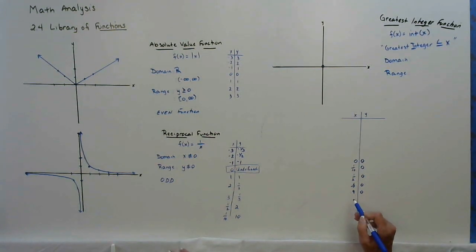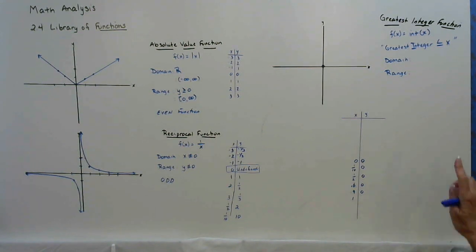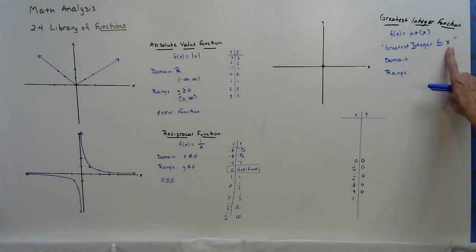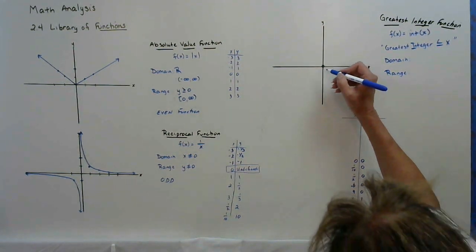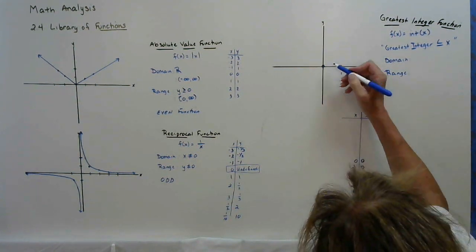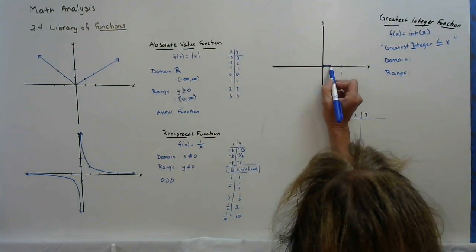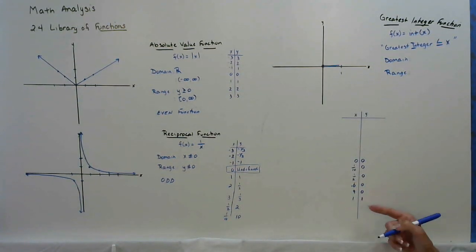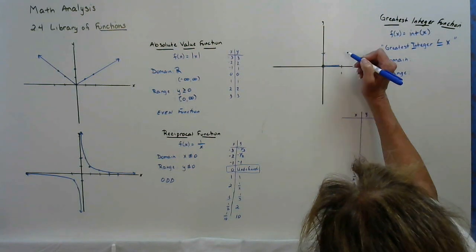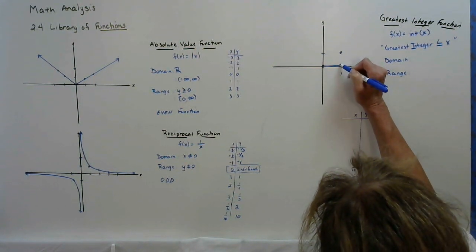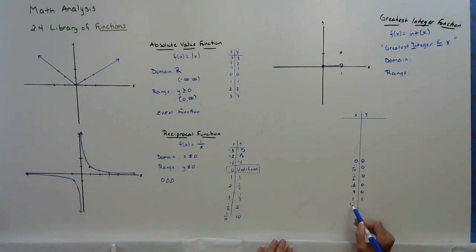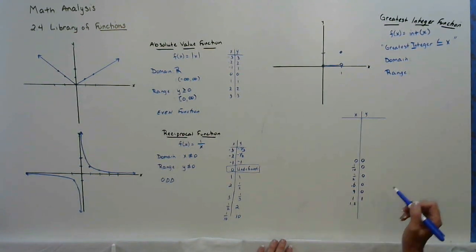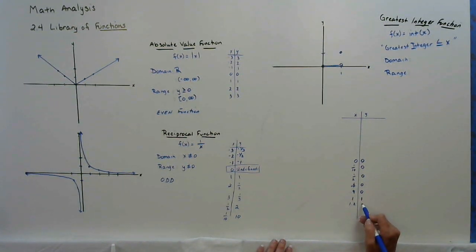Let's say I go to the number 1. What's the greatest integer less than or equal to 1? 1. So what happens is between 0 and 1, your answer is always 0. And then when we get to the number 1, our output is 1. So it doesn't touch here, but it jumps. Then between 1 and 2, 1.2, largest integer less than or equal to 1.2, 1. 1.8, 1.